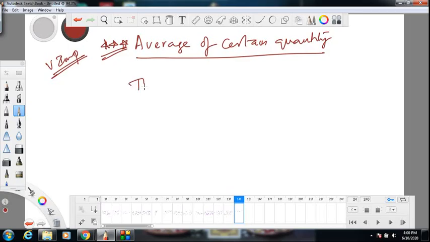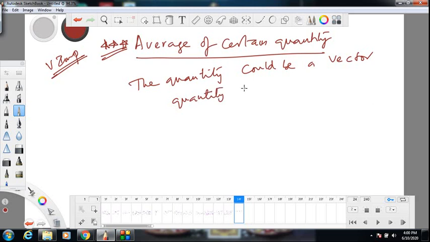The quantity could be a vector quantity or a scalar quantity. It doesn't matter. The basic principles are the same. There are two types of quantities. Apart from vector and scalar quantity, you can also distinguish a quantity as discrete and continuous.